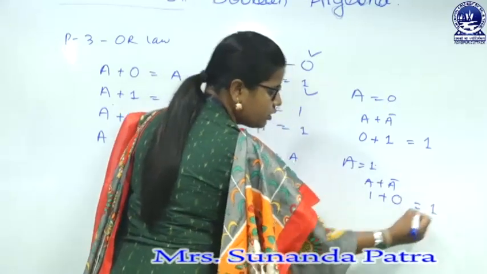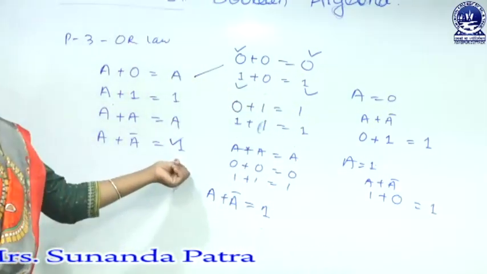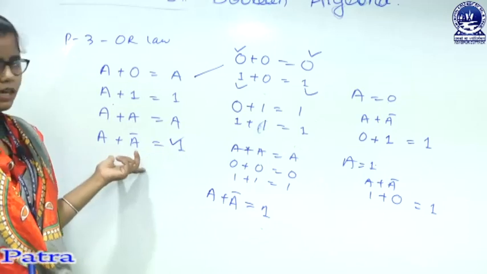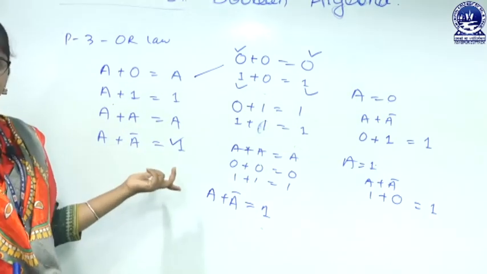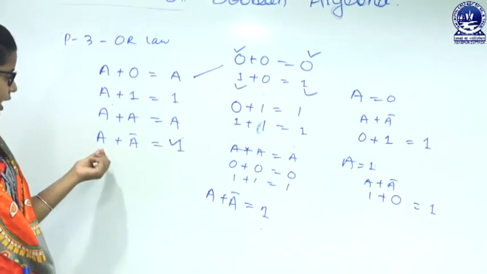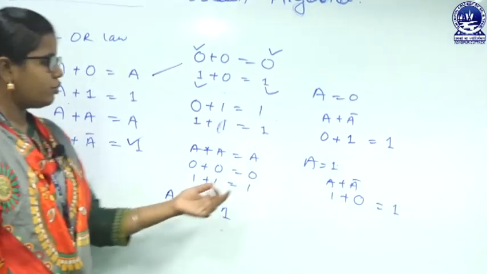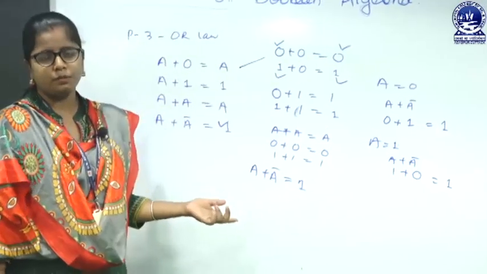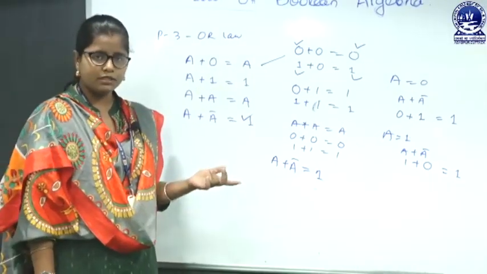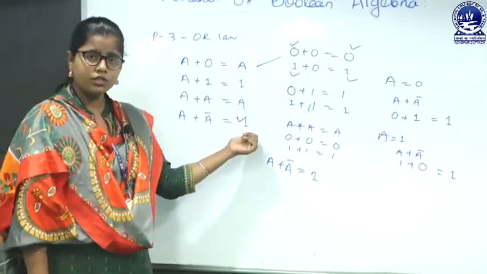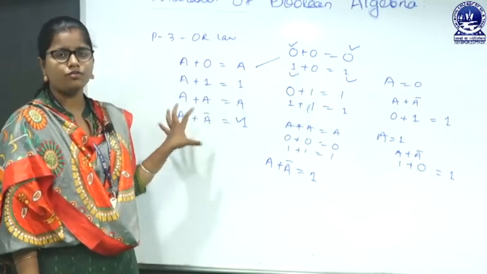So, the answer is 1. So, whatever the value of A may be, 0 or 1, when we are adding A with the complement of A, the answer is always 1. So, this is the law of OR.